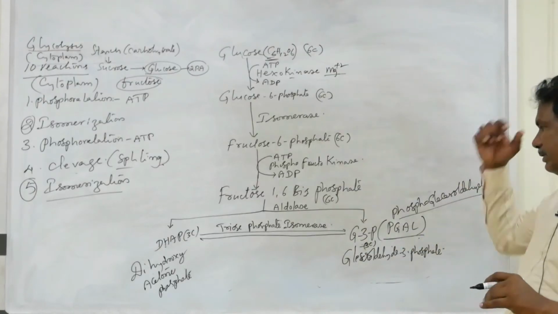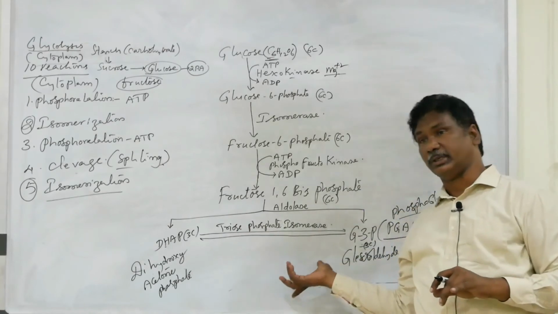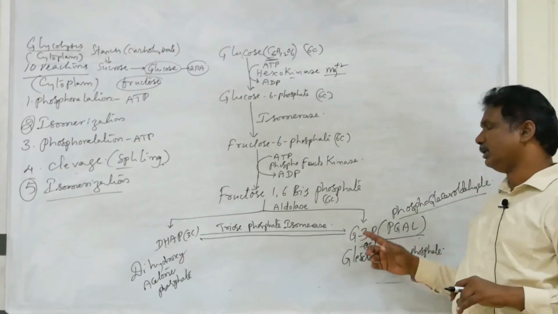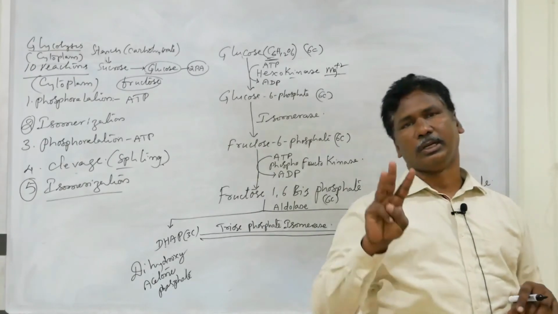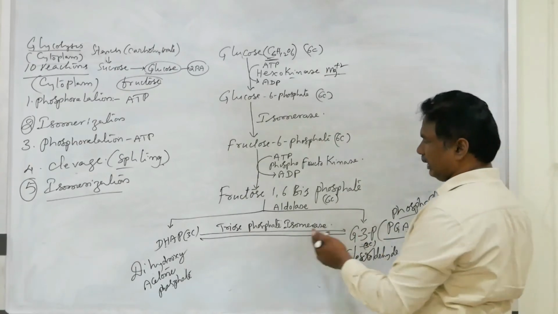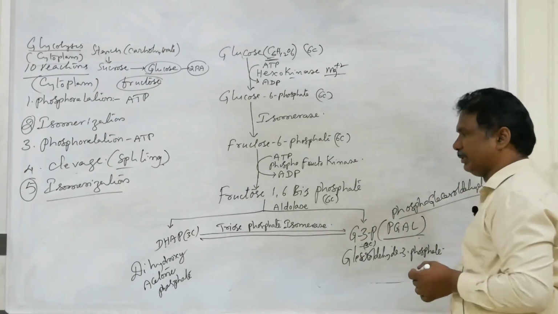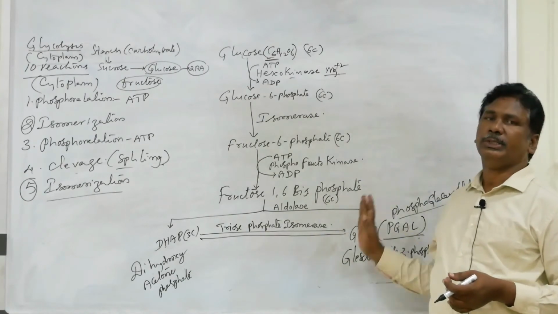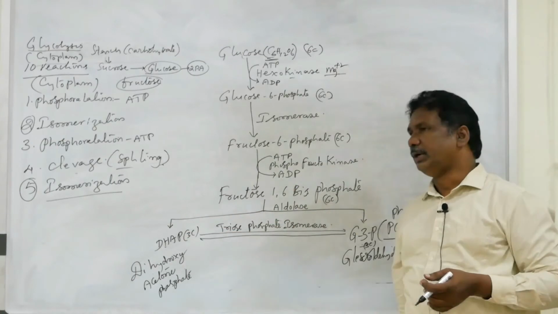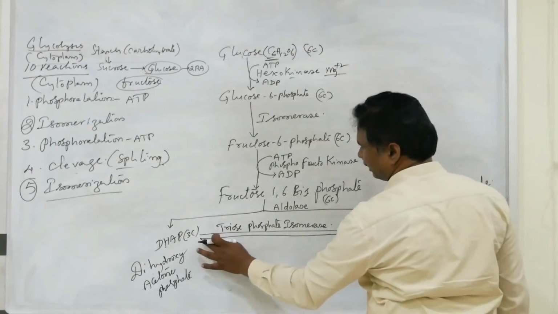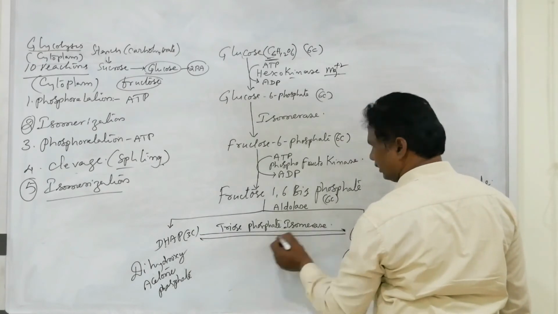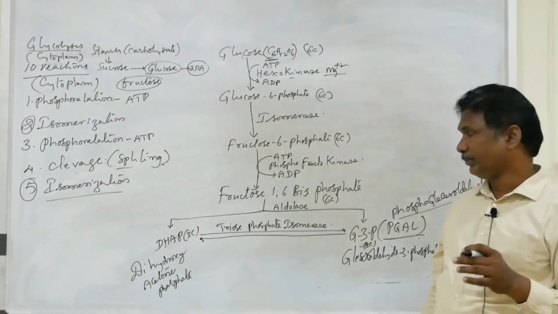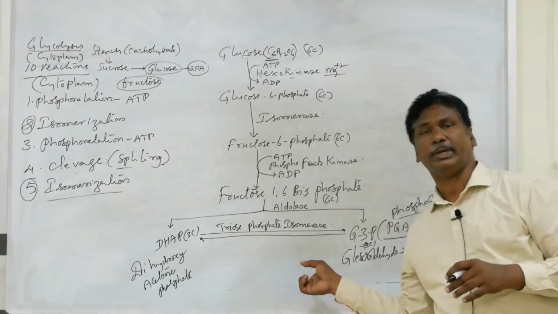Why triose phosphate isomerase? Because DHAP is a 3-carbon triose and G3P is also a 3-carbon triose. Based on necessity, DHAP will convert into G3P, and G3P can again convert into DHAP. That's why it is a reversible reaction, and you can write this type of arrow marks, like equilibrium in chemistry.